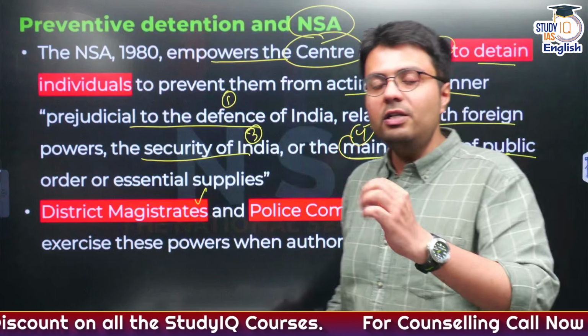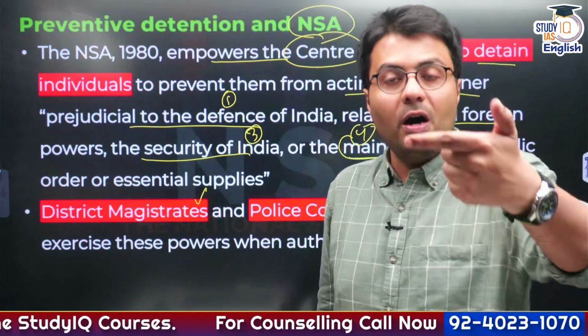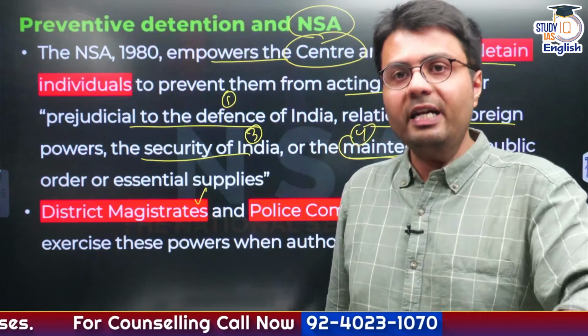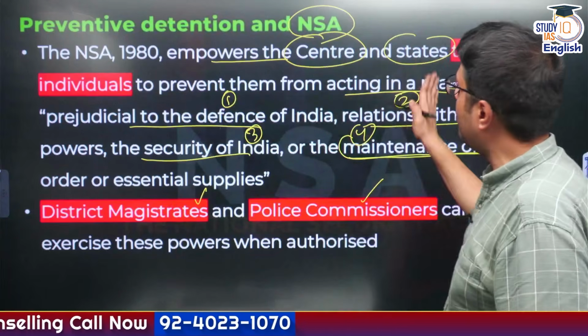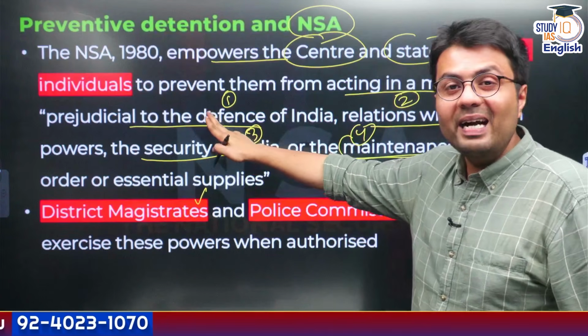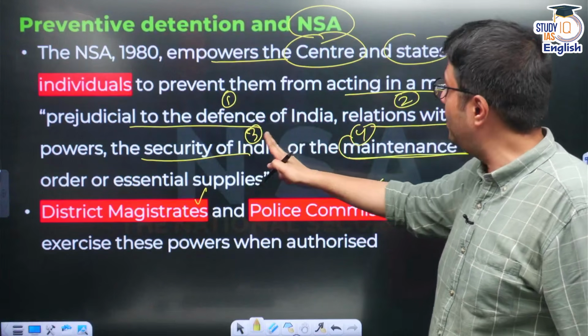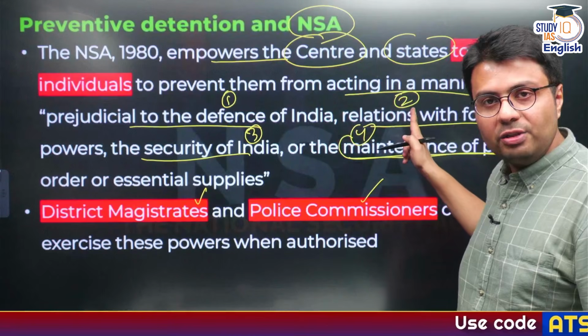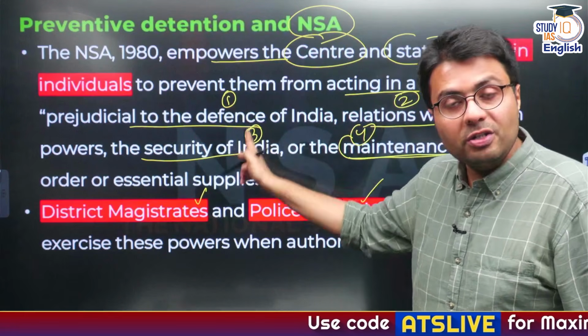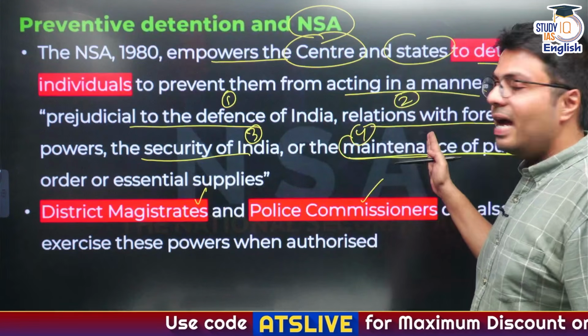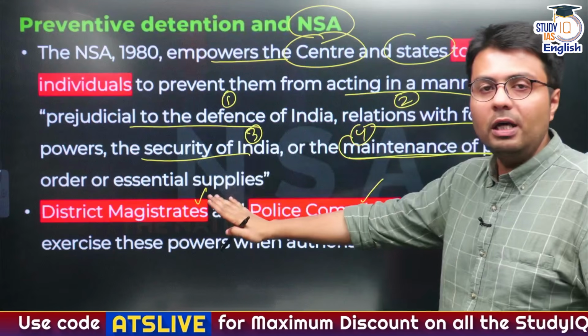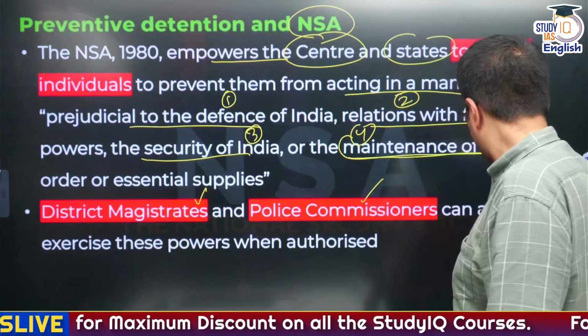So these are the authorities who are going to give an order for preventive detention of certain persons who are responsible for these four activities, who are acting in a manner which goes against the defense of India, who are affecting our relations with foreign countries, who are disparaging the security of India, or are not helping the government to maintain public order or supply of essential goods, right?